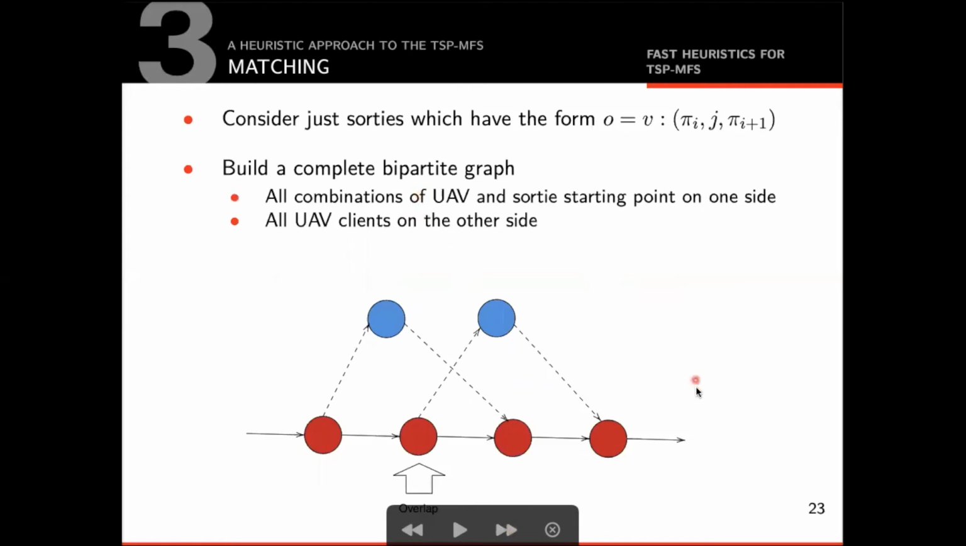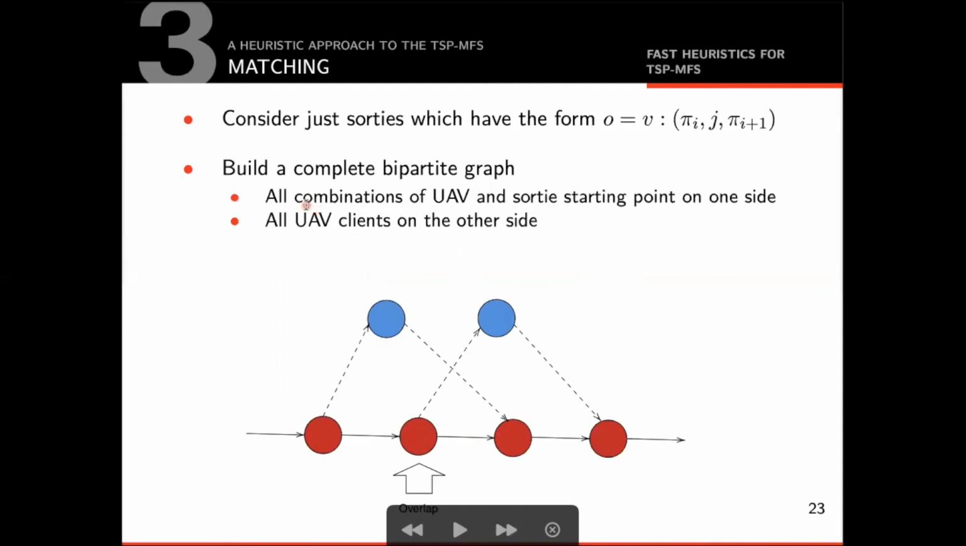With all this notation in mind, we are ready to learn the workings of the matching-based algorithm. The algorithm restricts the set of available sorties to those which have the receive point immediately after the launch point in the truck route. The motivation behind this restriction is that now we do not need to worry about overlapping sorties that use the same drone, as depicted in the figure.